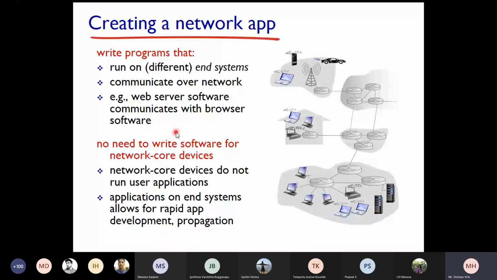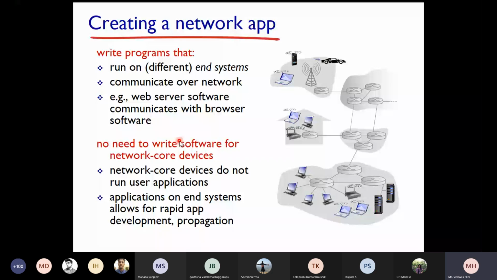No need to write software for network core devices. So as a network application developer, you need not worry about the core devices. Okay, you need to understand the working of core devices, but there is no need for you to do anything with the core devices. You are not going to do any changes or manipulation in the core devices. That will be handled by the ISP. As a network application developer, you have to write your software for the end devices.